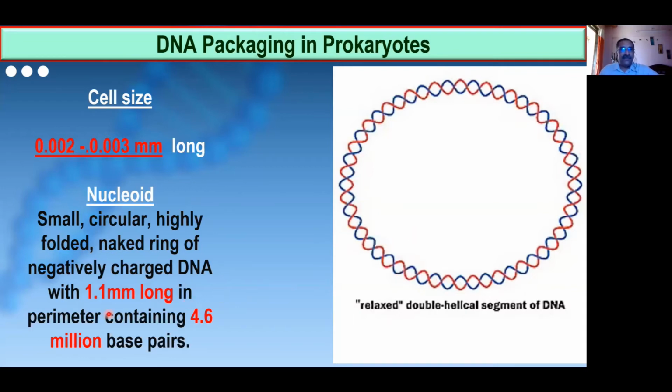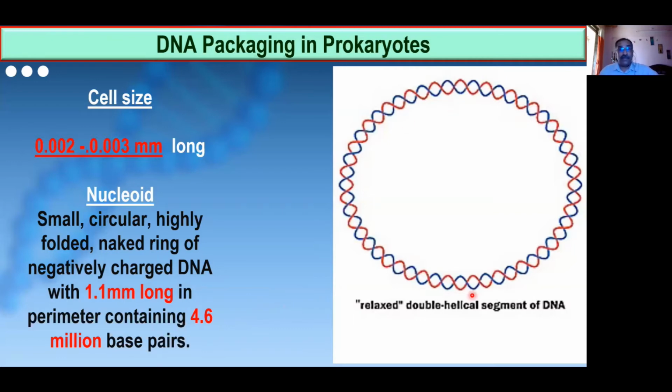And see the length. Look at how many millimeters it is, not even in meters, not even 1 centimeter. It is 1.1 millimeter long, containing 4.6 million base pairs. If you cut this, stretch it and count the nitrogen base pairs, you can see that 4.6 million base pairs are there in it.